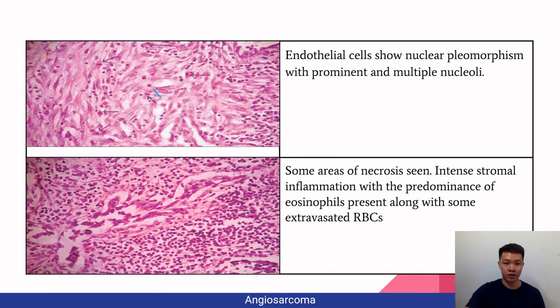In this picture, you can see endothelial cells, which I'm circling now. This shows nuclear polymorphism with prominent and multiple nuclei. In this picture, you can see an area of necrosis. There is intense stromal inflammation with a predominance of eosinophils, which are present along with some extravasated red blood cells.